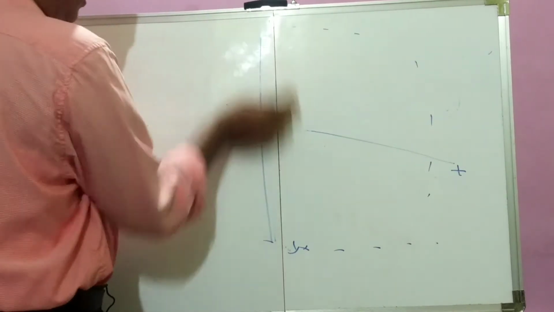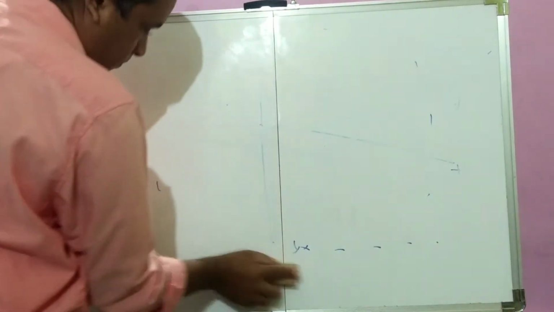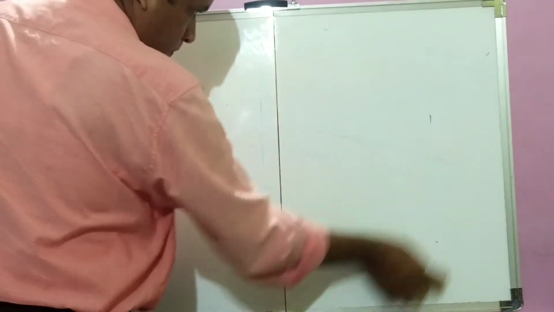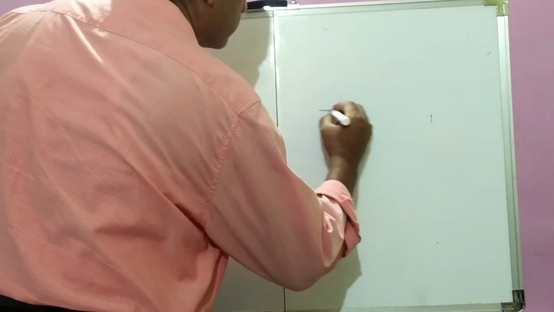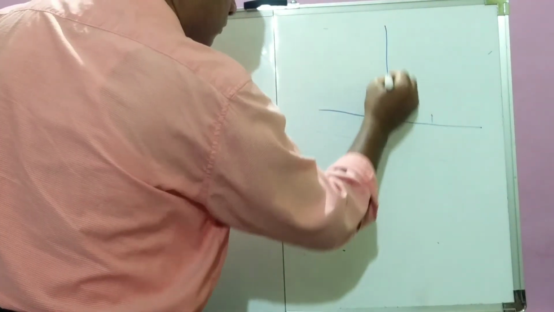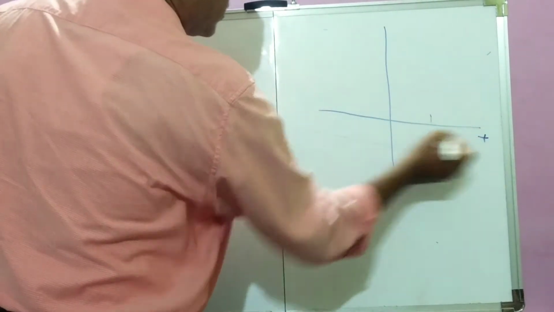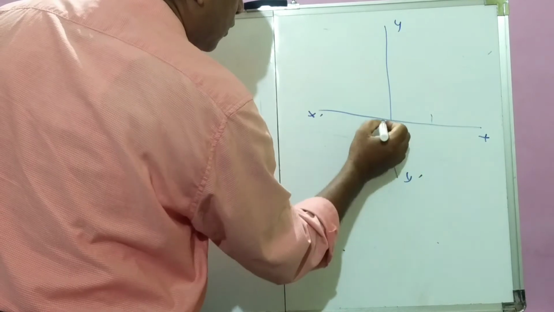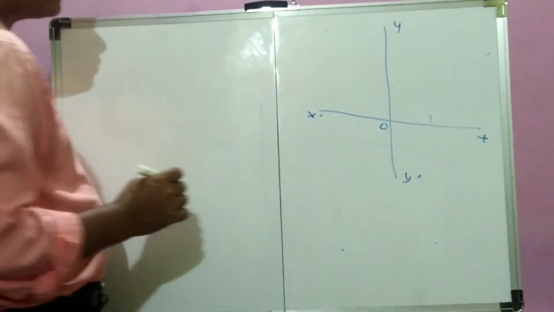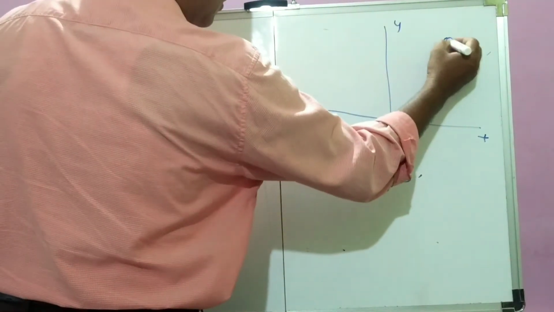Now, let us erase. X, x dash, y, y dash, origin. Here, this is called Q1.